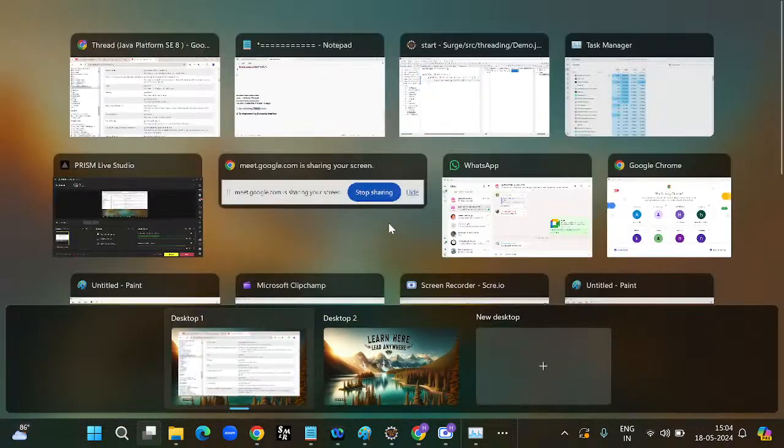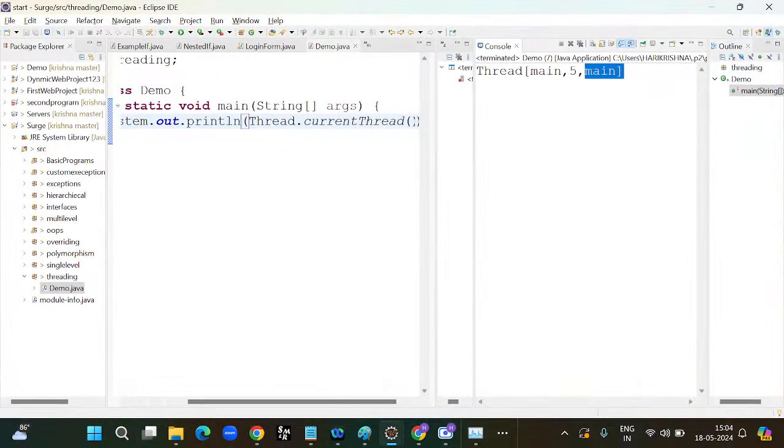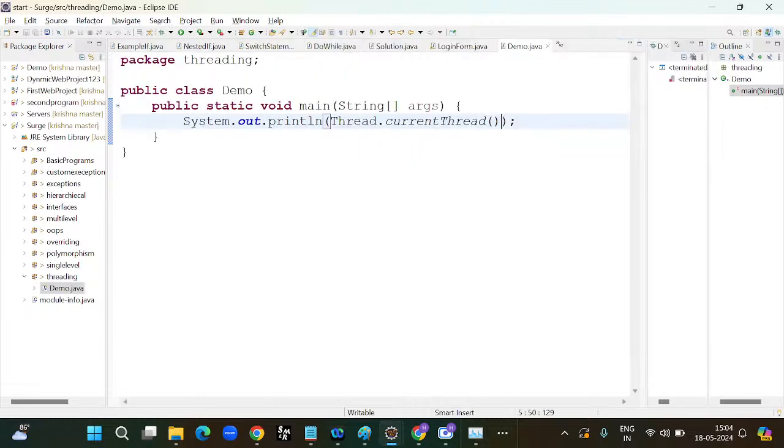So I will show you how to get the name of the thread. I will delete this one. First I will take the thread t, the current thread, equal to new Thread.